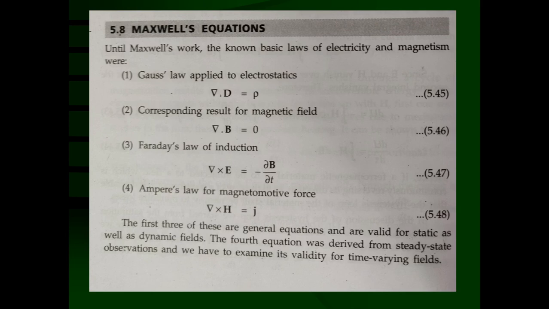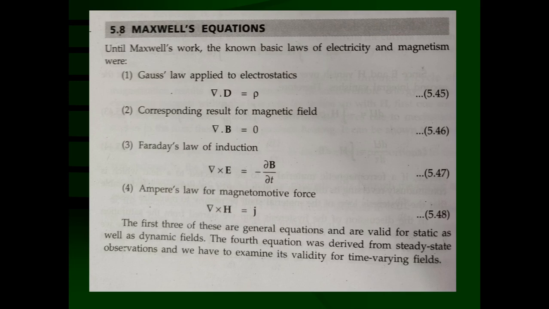That gives the relation between the electric field and charge density, which you can physically interpret like this. Electrical charge is responsible for producing an electrostatic field. The electric field in a region of space can be produced because of electrical charge, or you can say that electrical charge is the source of the electric field. This is Gauss's law.